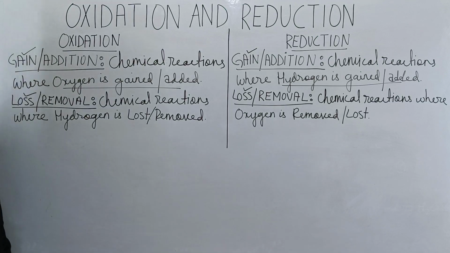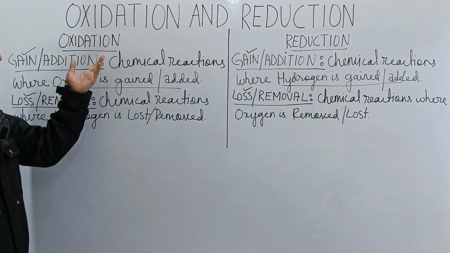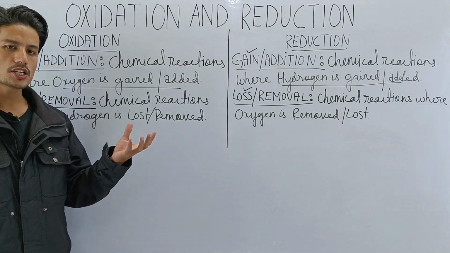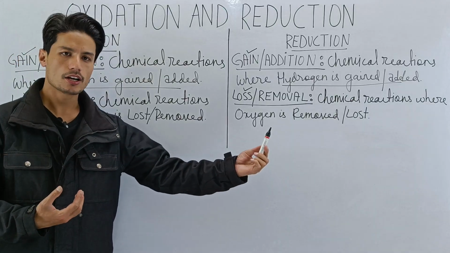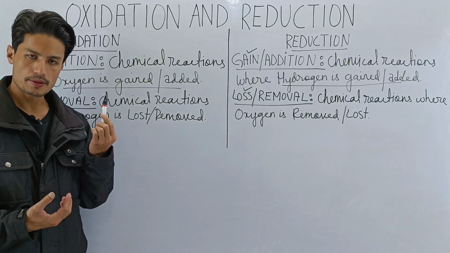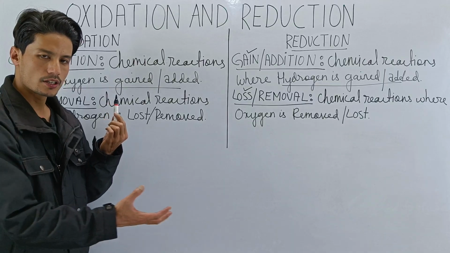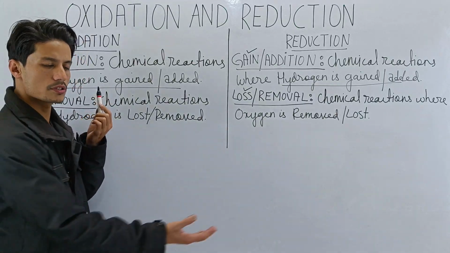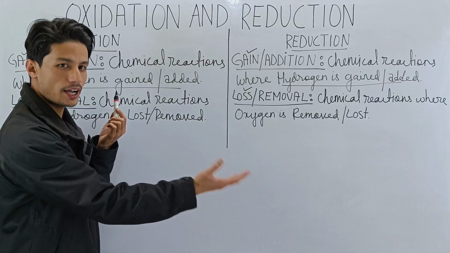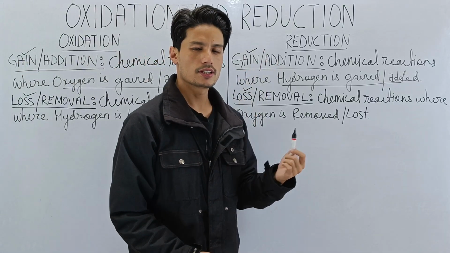Okay, now, oxidation. What is oxidation? Oxidation are those chemical reactions where we are gaining oxygen. But at the same time, we are also losing something. What are we losing? Hydrogen. So we gain oxygen and we lose hydrogen, isn't it? Now let's go to reduction.